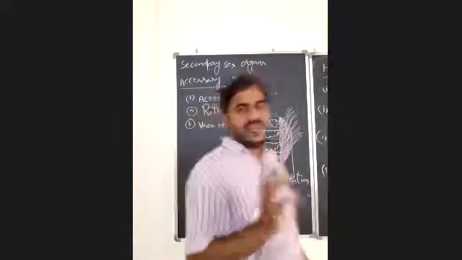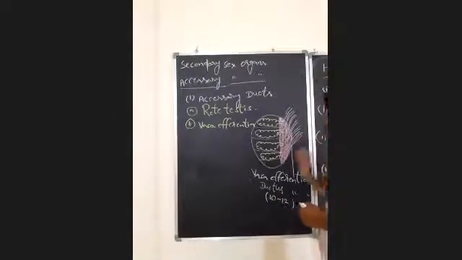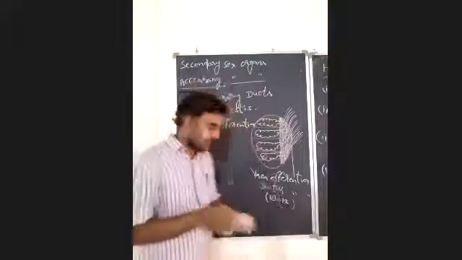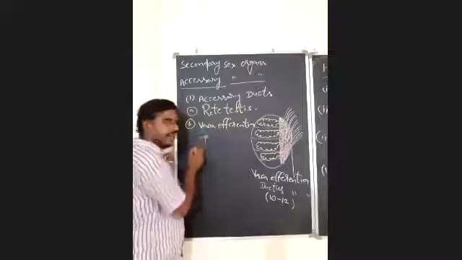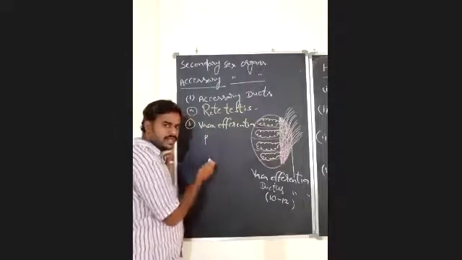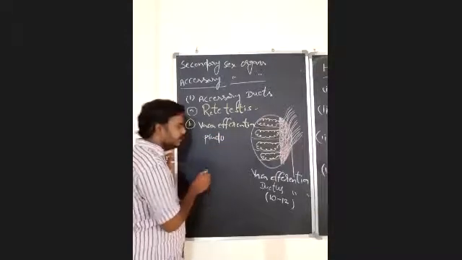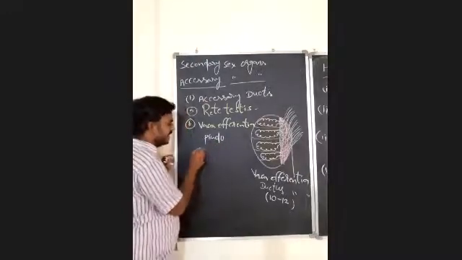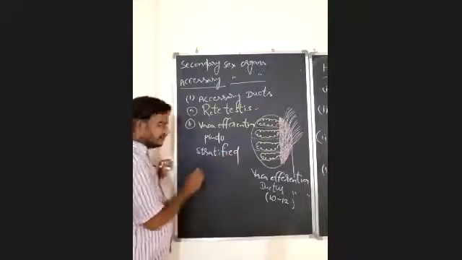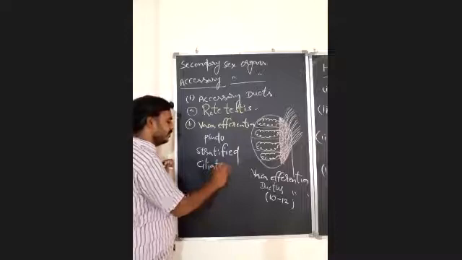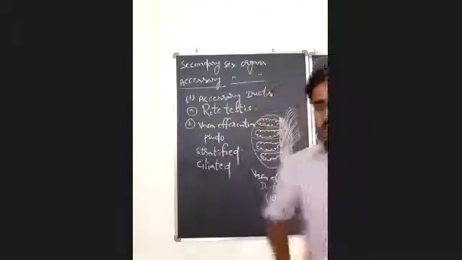The inner walls of this vasa efferentia are lined by pseudo-stratified ciliated epithelial tissue. Okay.